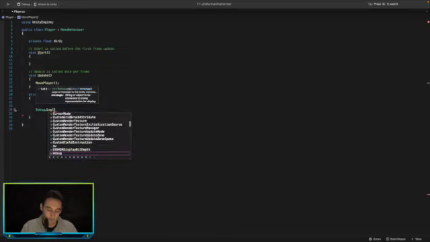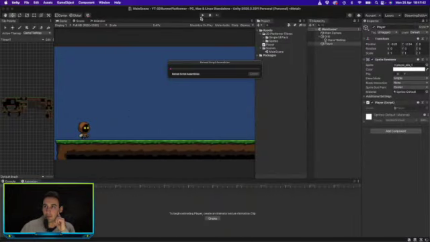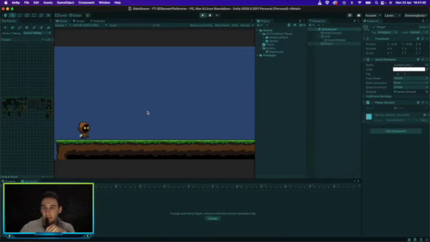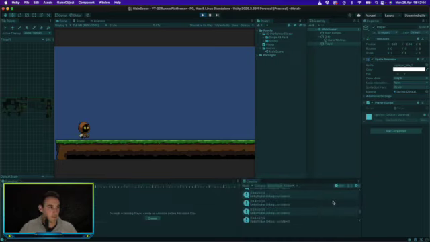Log direction x. This is going to print out a value every time the user presses either the arrow keys or the AWD keys. Let's go to the console. You can't really see it because of the camera, but there you go.